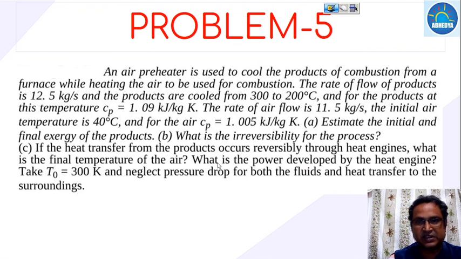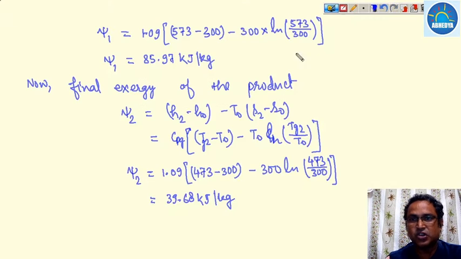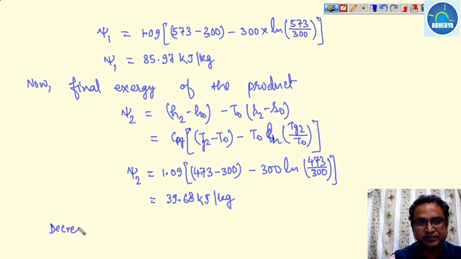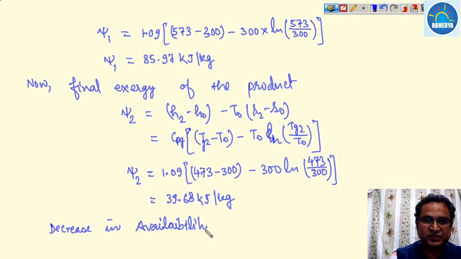The question asks to estimate the initial and final exergy of the product, which we have calculated per unit mass. Now what is the irreversibility for this process? The decrease in availability is due to irreversibility.